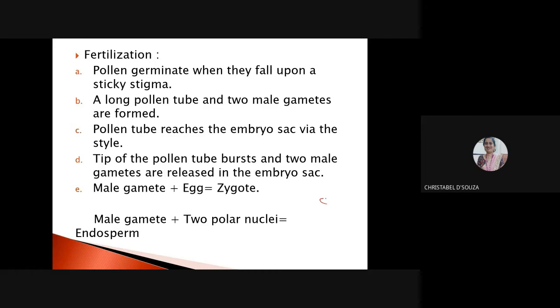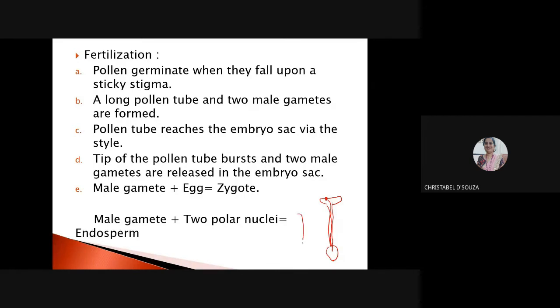So please look at this diagram very carefully. This is the stigma, this is the style, and this is the ovary, which are the three parts of the carpel. When the pollen grain reaches here, it begins to germinate, and when it germinates, it forms a pollen tube. The tube goes through the style.